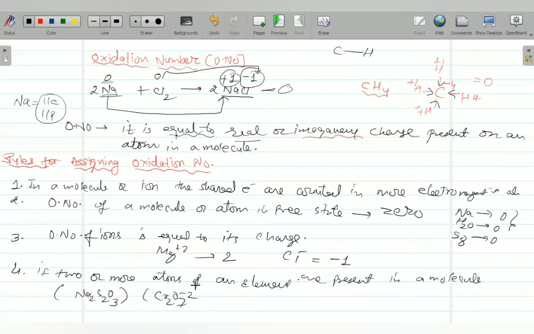So here the oxidation number of the atom of that element is the average of the oxidation numbers of all the atoms of the element.